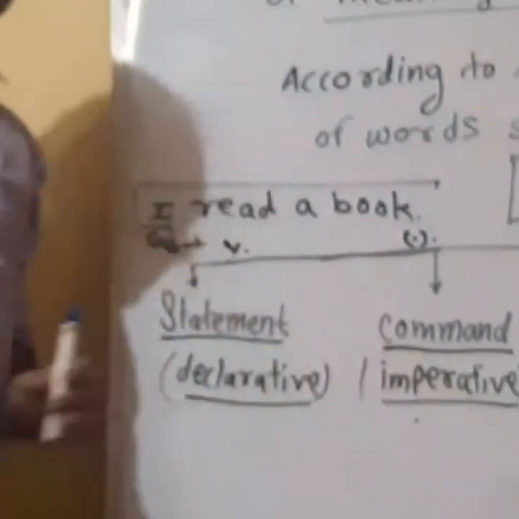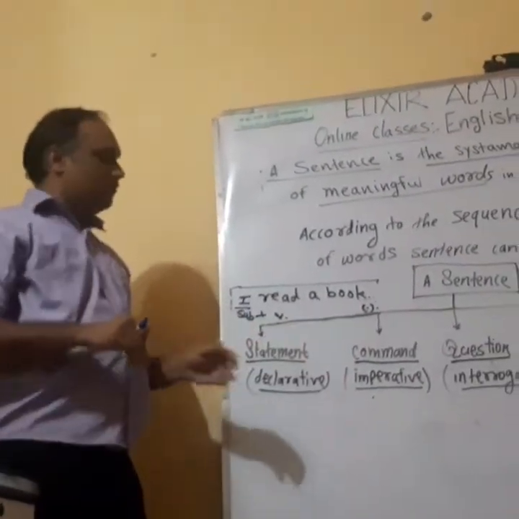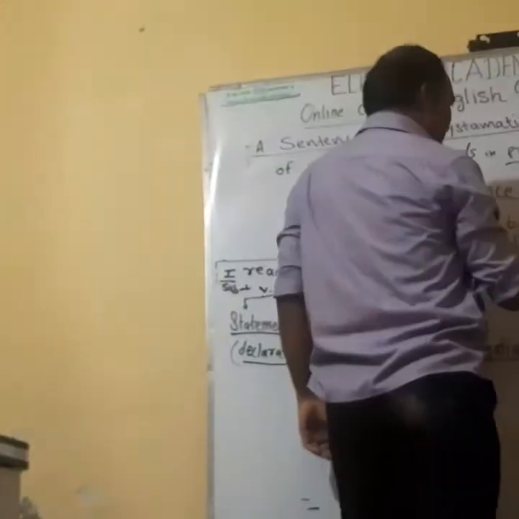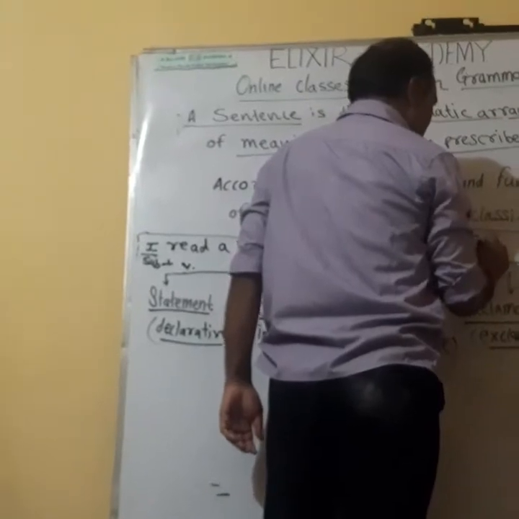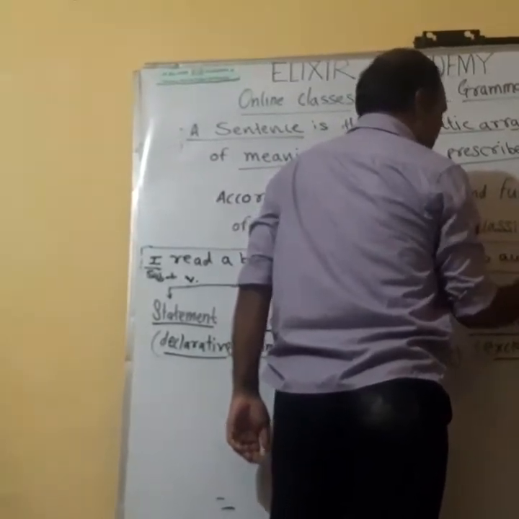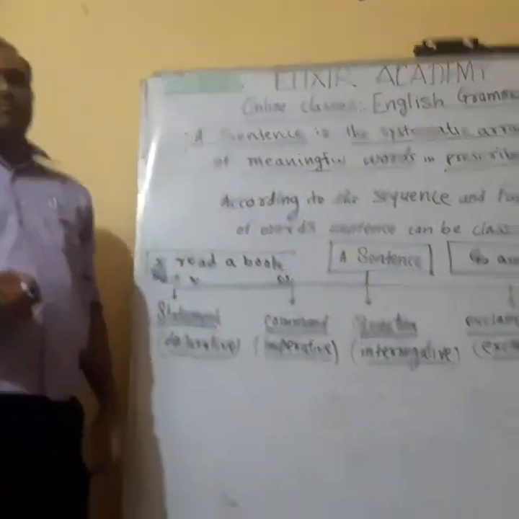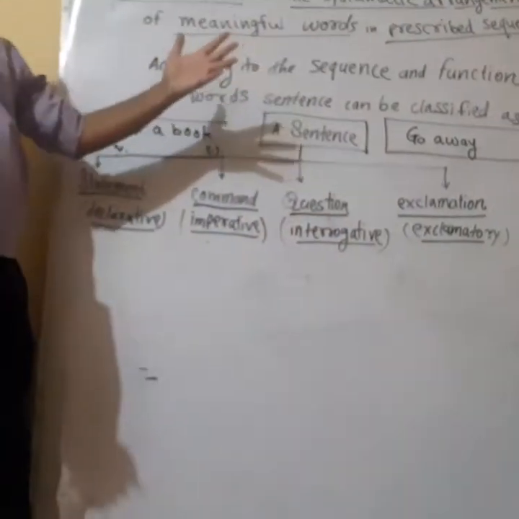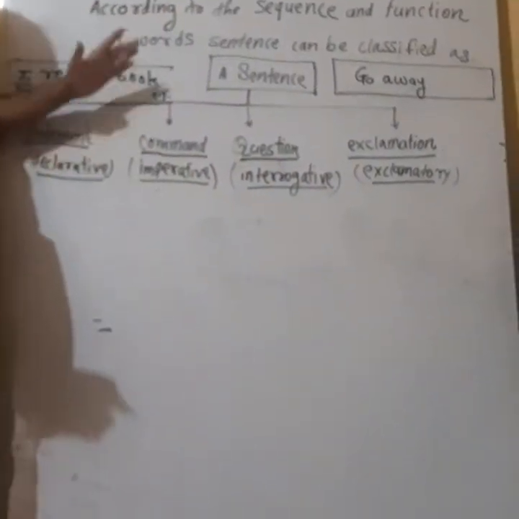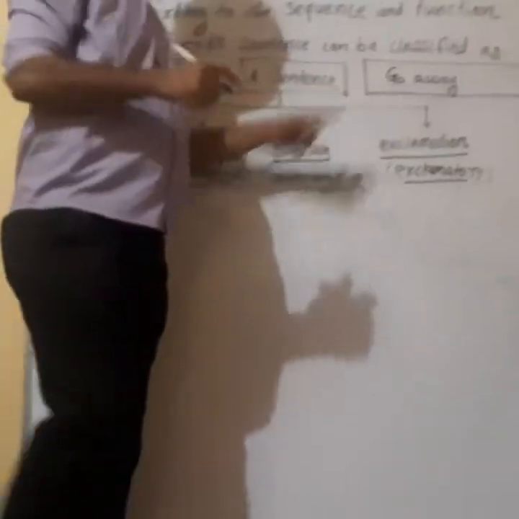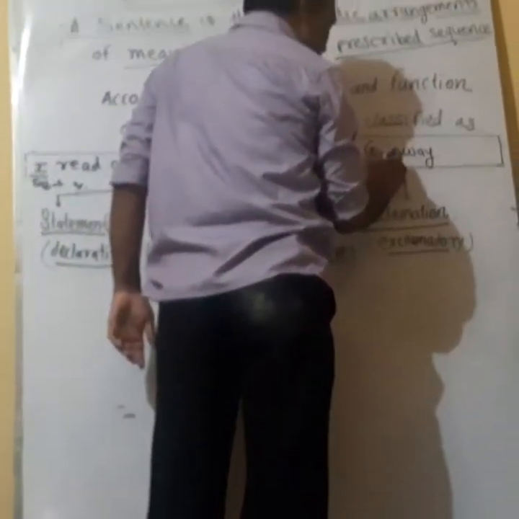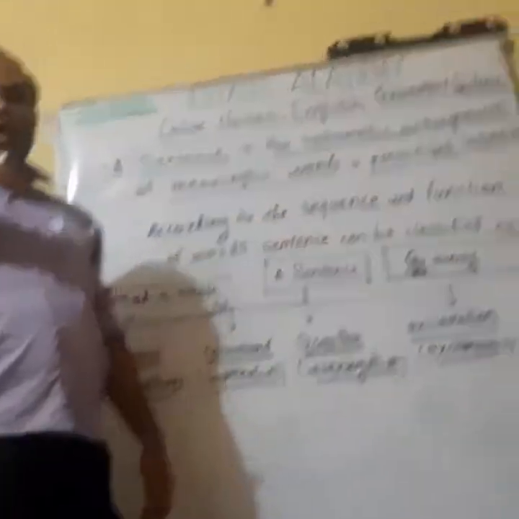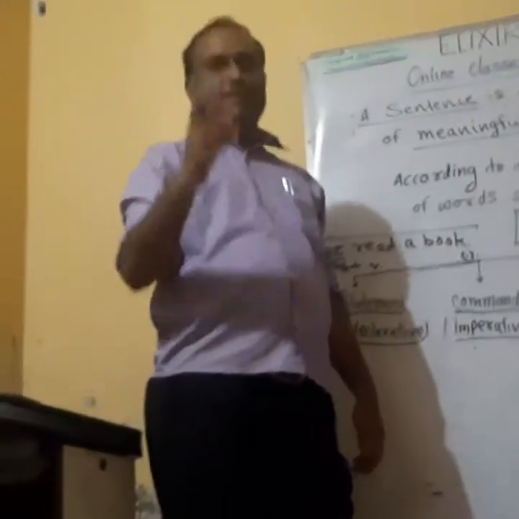The next one is command, which is also called an imperative sentence. Remember that a command begins with the main verb. Now, there are again two types of command. We will learn it separately, but I just introduced you. The first one begins with the main verb and is followed by sometimes an adverb, sometimes an object, etc.